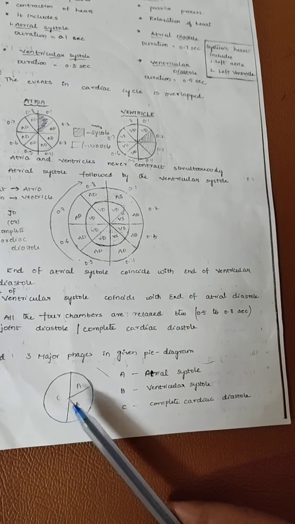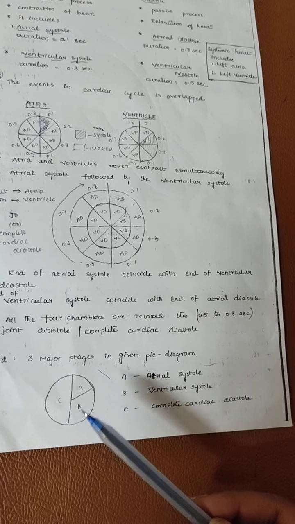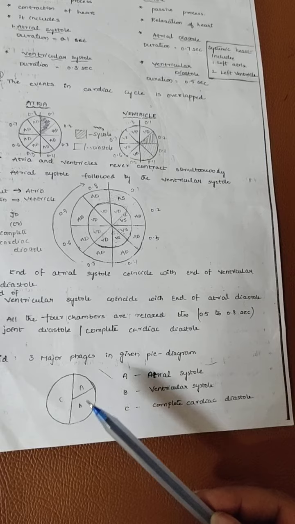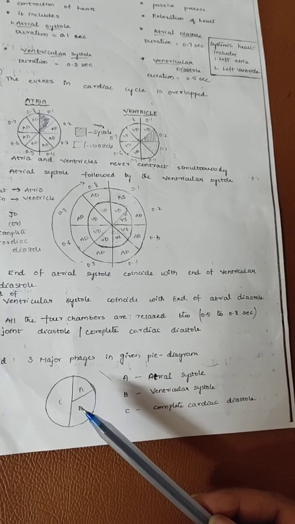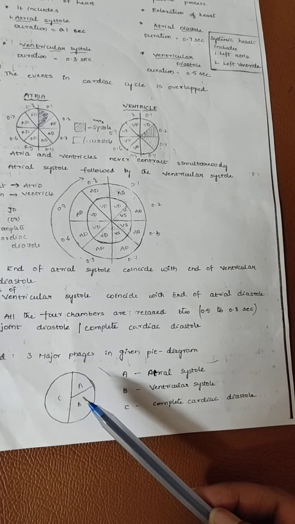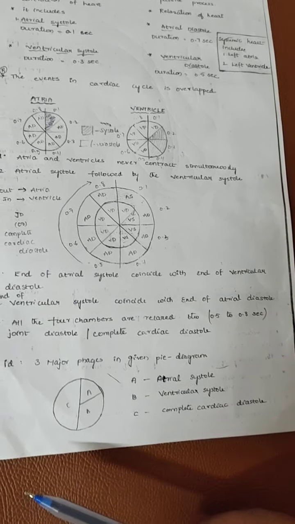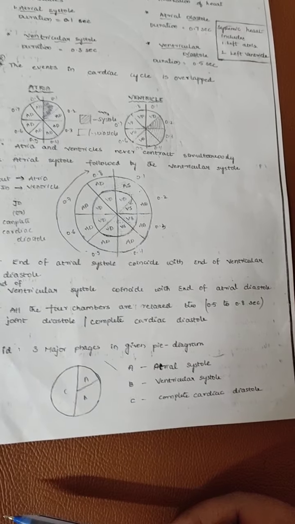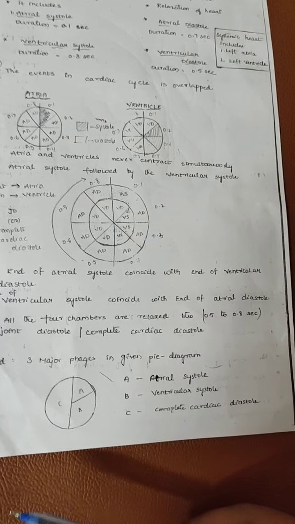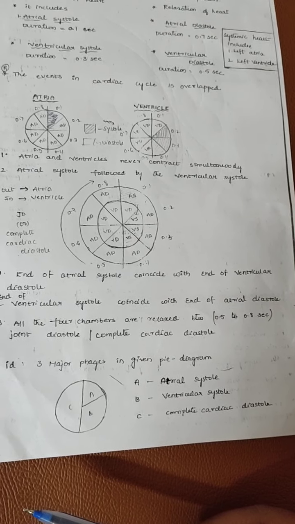See, for every heartbeat, how much ml of blood is pumped from the heart? That is 70 ml of blood pumped from the heart for every heartbeat. That is called stroke volume. Per minute, how many heartbeats take place? 72 heartbeats.